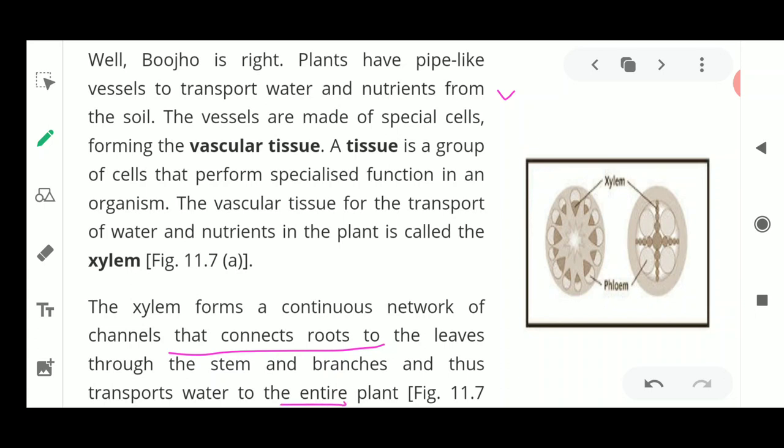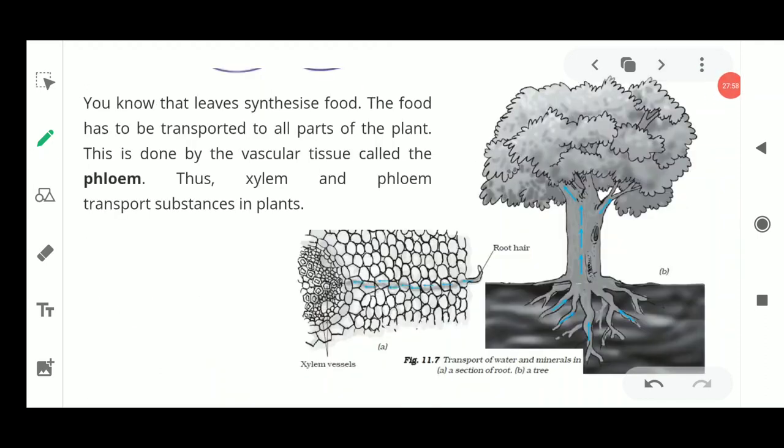Now it seems very easy that xylem is present, phloem is present, one is going to transport water, another is going to transport food. It is not so easy as we are talking about. Water and food are going to be transported with the help of additional force. Means one more supporting force is there which is going to help the movement of water, so that a continuous column is going to be made. Now how this continuous column is going to be made, we'll come to know.